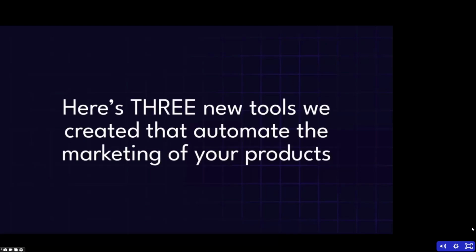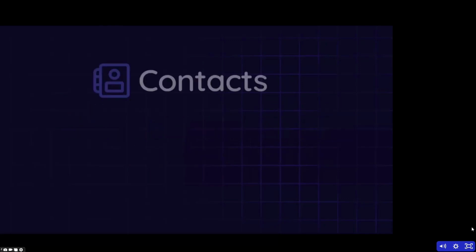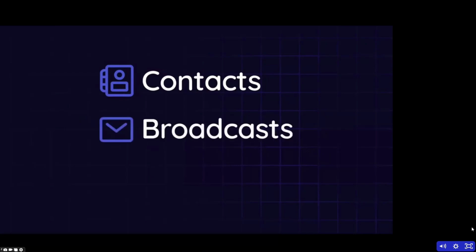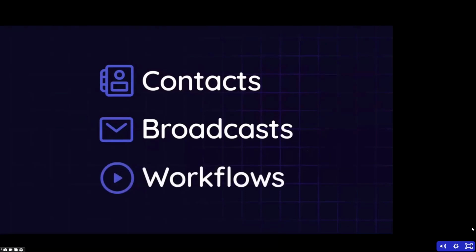So here's 3 new tools that we created that automate the marketing of your products. The first one's called contacts. As you can imagine, it's going to focus on having contacts, but we do a bunch of automation here that no other company in the world does, as you'll see. And then broadcast. If you want to send out a single message to someone on your contact list, you can do that easily, write it with AI. And then workflows. This is a more advanced version that has SMS texting and email follow-up that's all based on behaviors. And of course, it's all created for you instantly with AI.